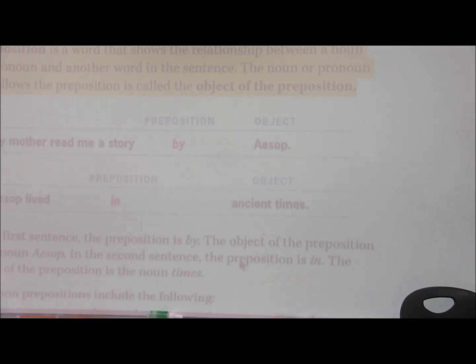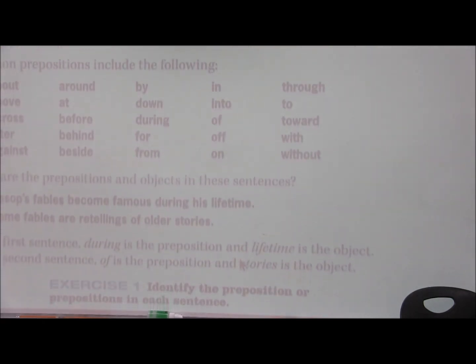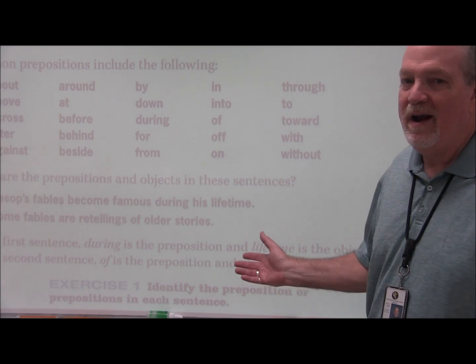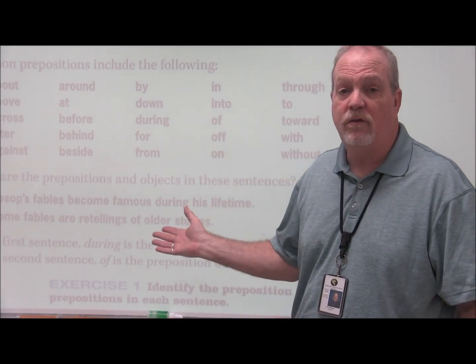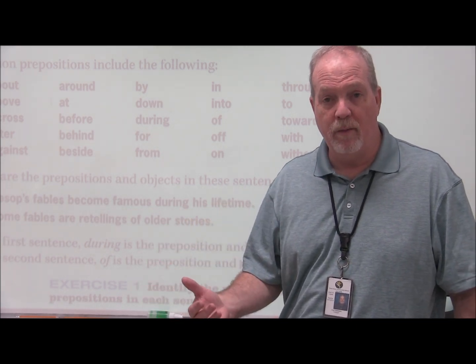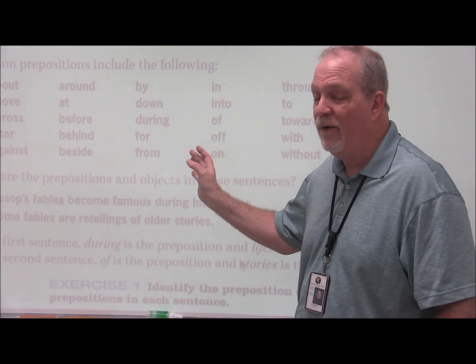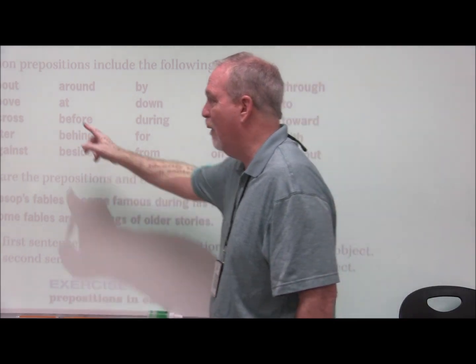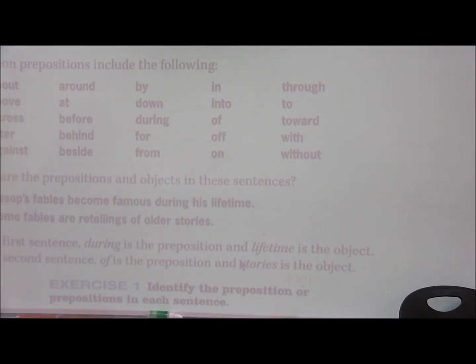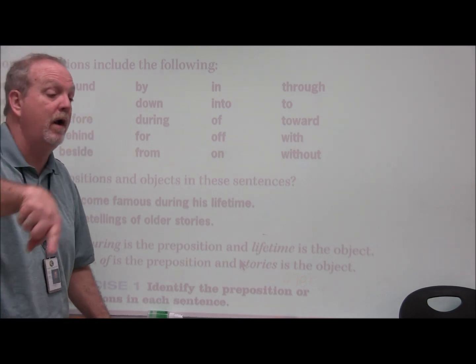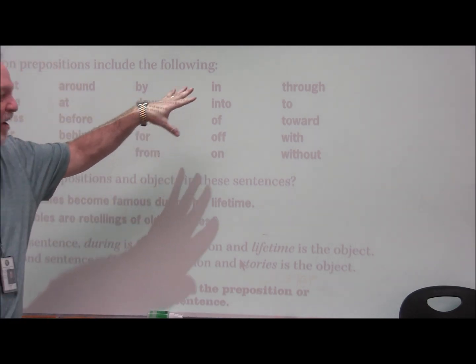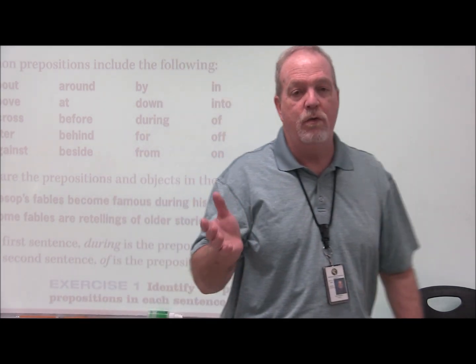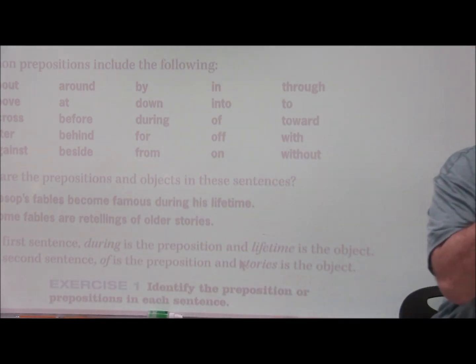It's really pretty simple, folks. Just ask those questions. Here's a list of a lot of prepositions. You know how I feel about lists. You don't have to memorize lists. You can look through this and figure it out and you will learn from it. All you got to do is ask yourself, can I go about? Please go about your business. Don't bother anybody else. Can I go around? I can go around the town before I get to where I'm supposed to be. And on and on, each and every one of these. You can go in that way.